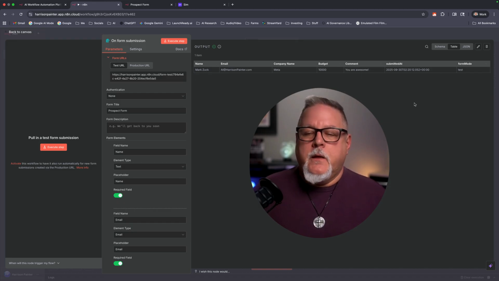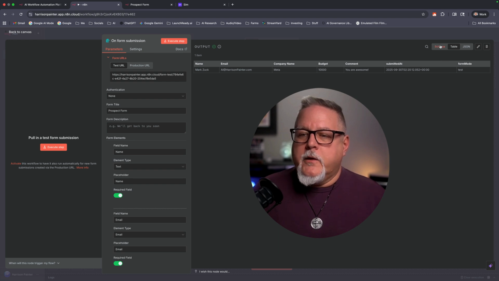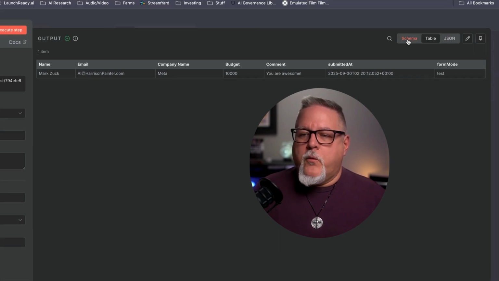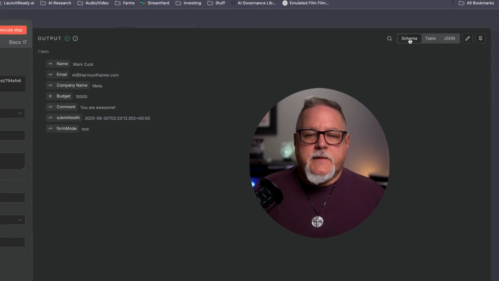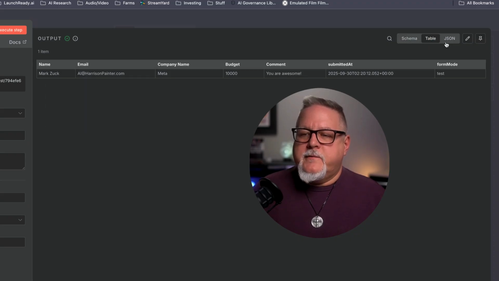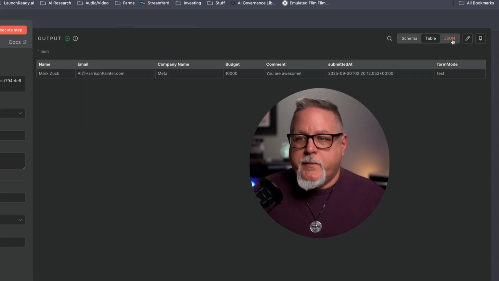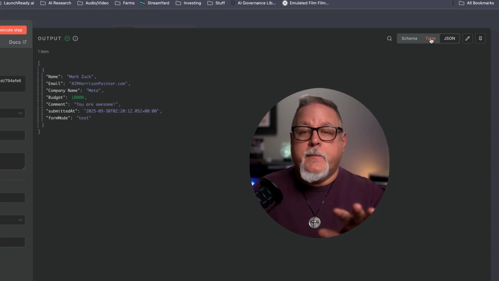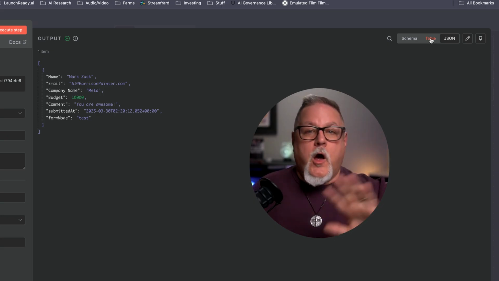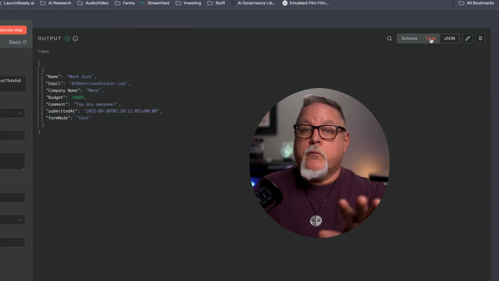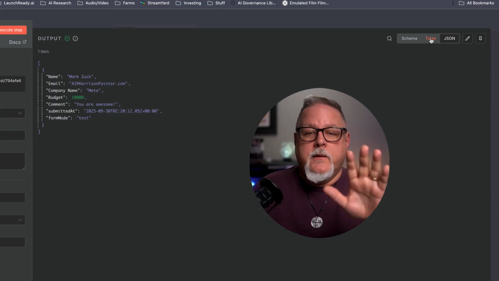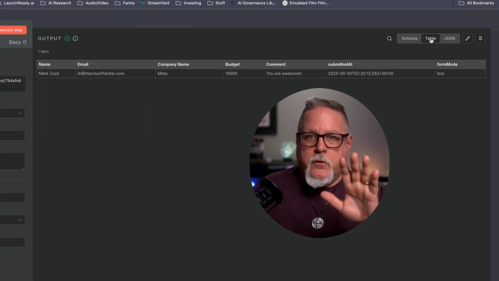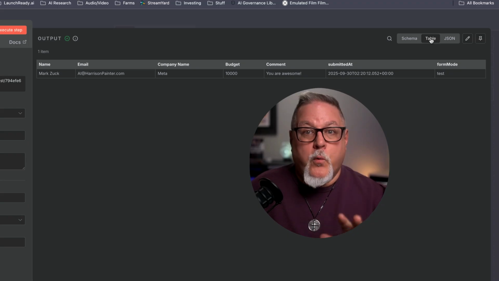You can see it. Now, if you go up here to the far right, you're going to be able to see it in some different formats. You can see this schema table, which is what most people would look at, or something called JSON. And if you're not familiar with JSON, it's okay. All this runs on JSON, but you don't really need to know it. Don't let that intimidate you at all. And I'll show you why.